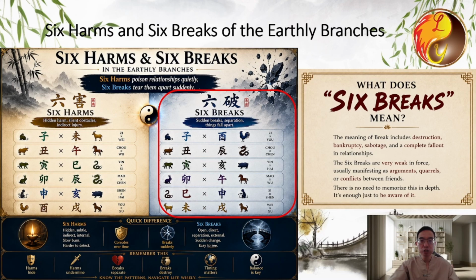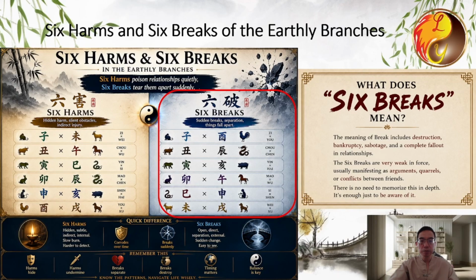Among these are 2 special pairs. 子酉, which is also a 6 combination forming water, and 寅亥, which is also a 6 combination forming wood. These 2 pairs are both 6 combinations and 6 breaks.